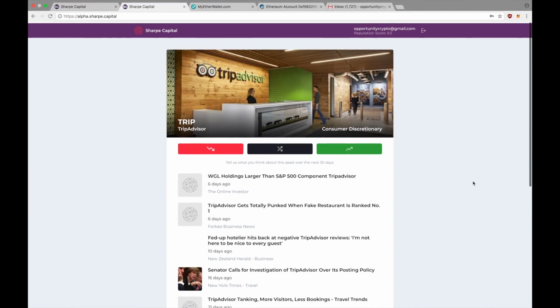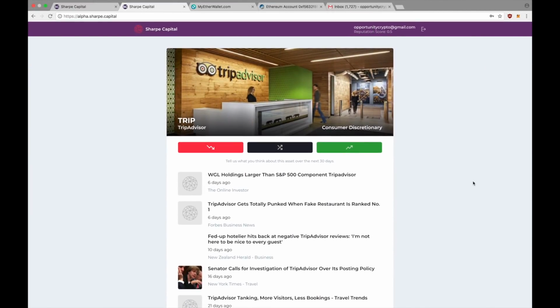So let's try out the Sharpe Capital platform they have. So currently that's what it looks like. On the top of the page you can see the company we need to rate. Here are the options, like thumbs up, thumbs down, or we don't know, or it's not going to change.